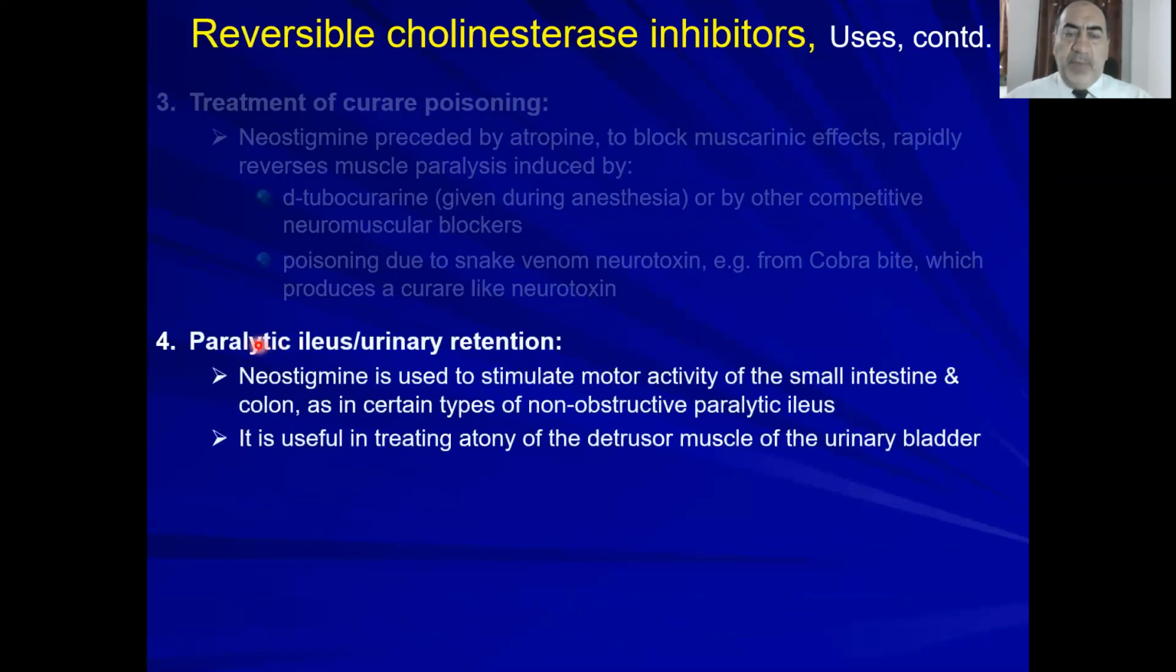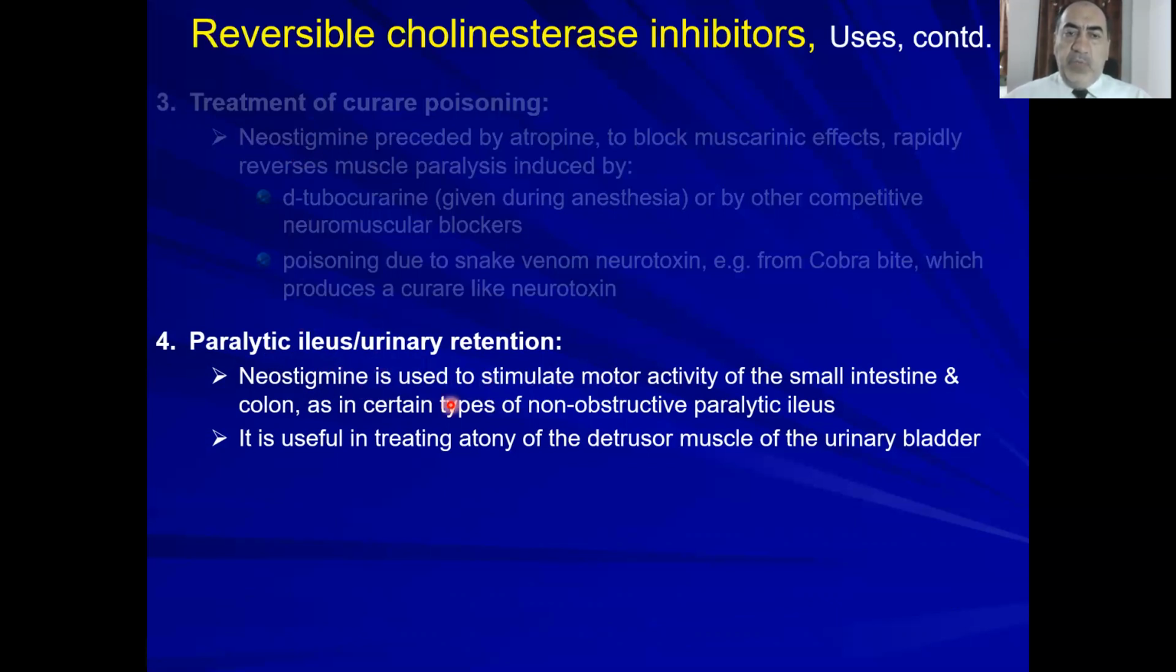Then you can use them for paralytic ileus, paralysis in the intestine, or urinary retention to stimulate the motor activity of the small intestine, because again it's parasympathomimetic, right? And this effect is peripheral, so you use neostigmine, which is a quaternary ammonium compound, does not pass through the blood-brain barrier. You don't need the central effect of neostigmine, you need only the peripheral effect. Here also the same, use also neostigmine, don't use physostigmine. You need only the peripheral effect.